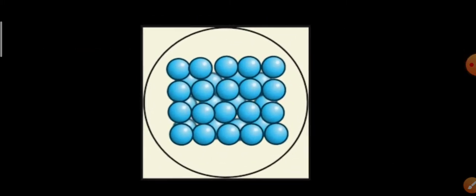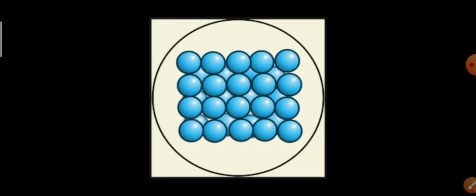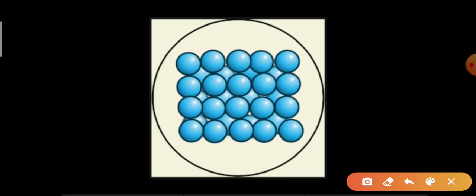But in solid, this is the picture of solid. You can see the solid molecules are arranged in a specific manner. Since the attraction force between two molecules in solids is very high, they are closely packed. But you can see they are not at a stationary position. They are moving or vibrating randomly. Obviously, since they are vibrating, they also have kinetic energy, and they have potential energy also.